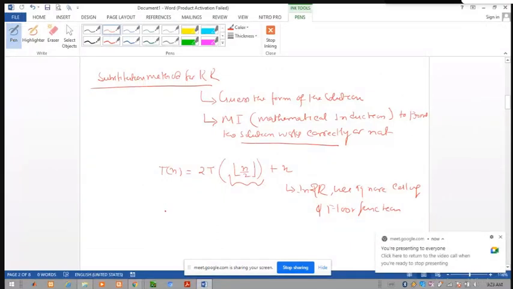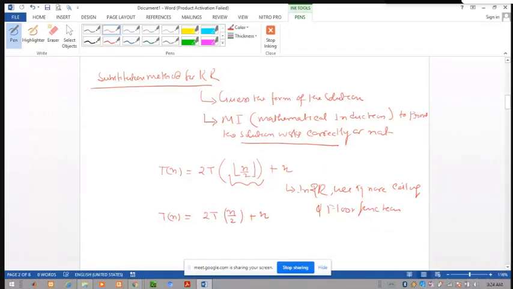This equation is also written as 2T(n/2) plus n. Whatever ceiling or floor function is there, you just treat it simply as 2T(n/2).